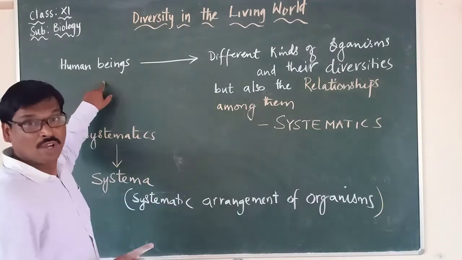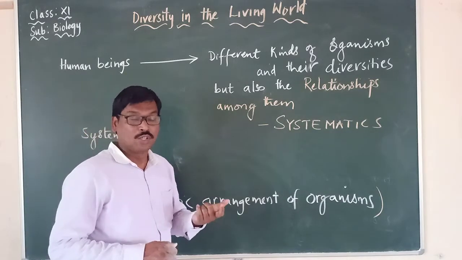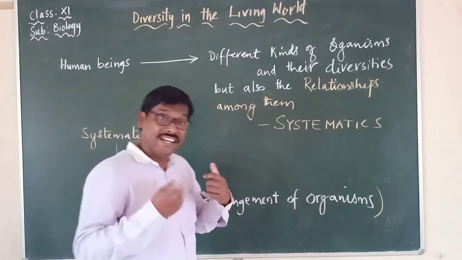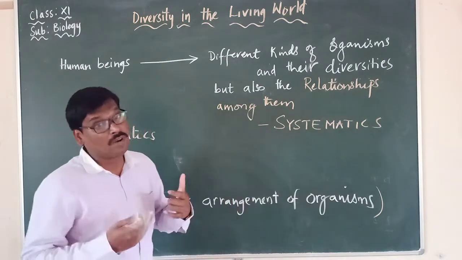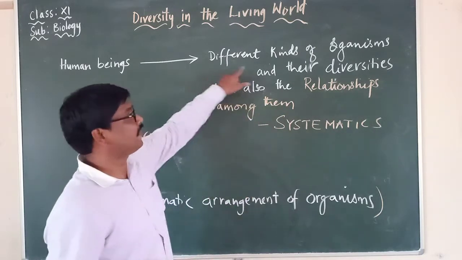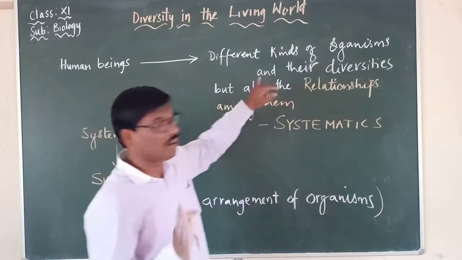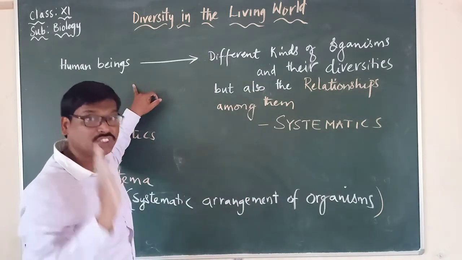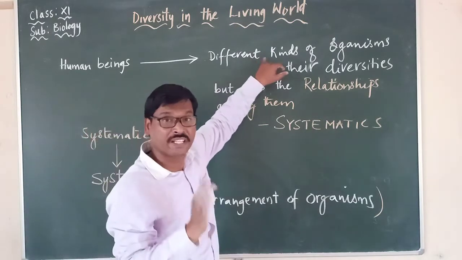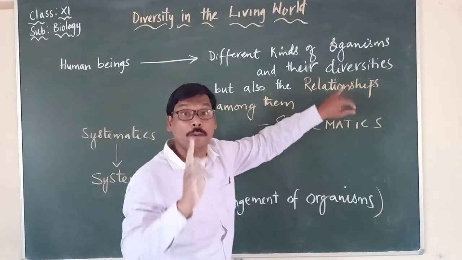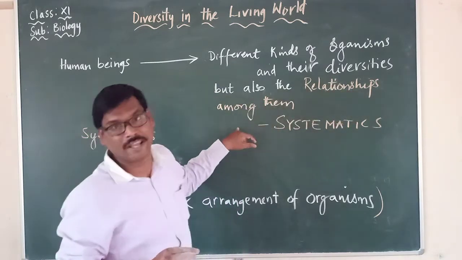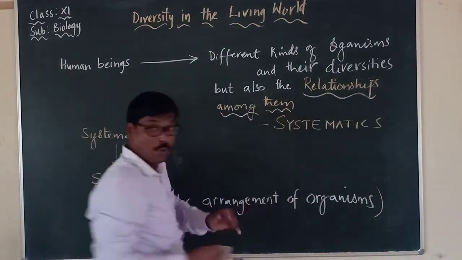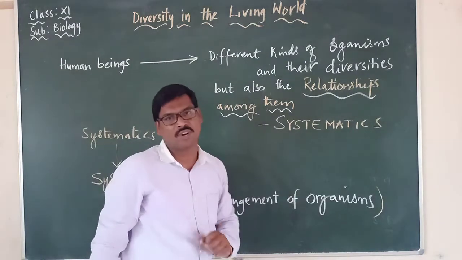So, human beings not only show interest to know more about different kinds of organisms and their diversities. This is not only this. Human beings not only show interest to know about the different kinds of organisms and their diversities, but also the relationship among them. They are showing more interest to know about the relationships among the various types of organisms. That is what is important here.